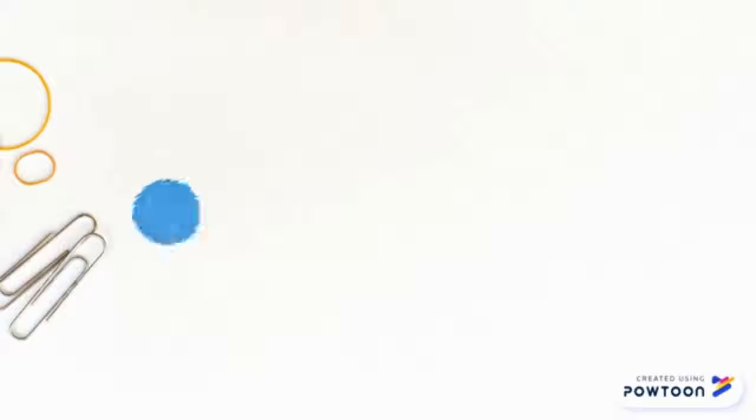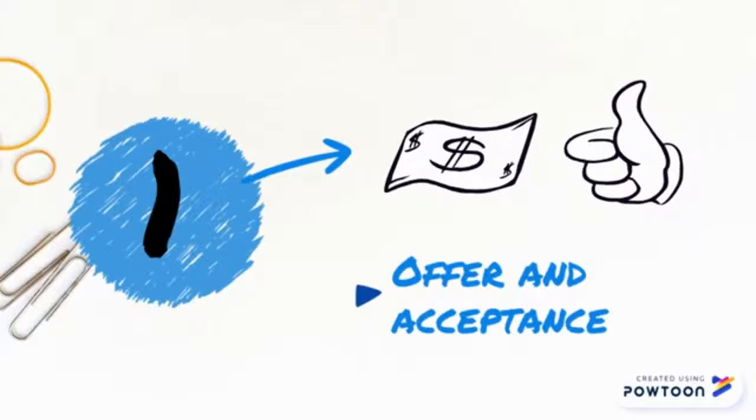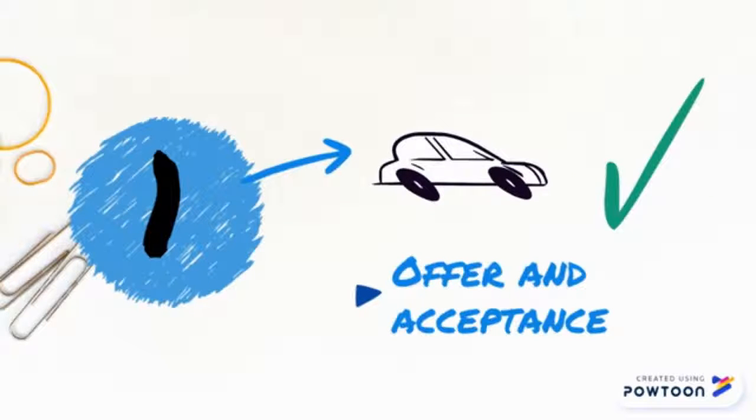There are 5 elements to a contract. The first is offer and acceptance. In a contract, an offer with all important and relevant terms must be made, and the other party must accept this offer. For example, if someone offers you a car and you accept it.